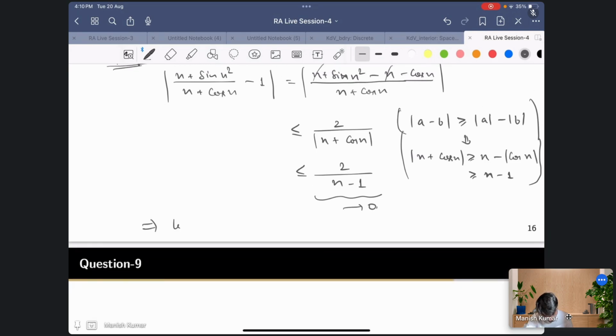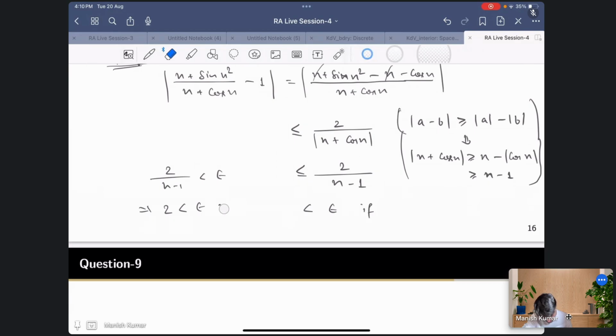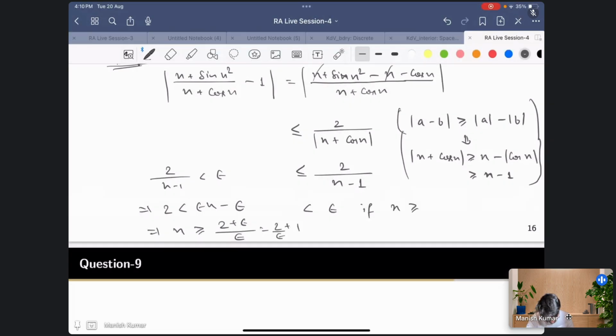so this proves the limit. Okay, if you want the epsilon definition, then I can say that this is less than epsilon if 2 upon n minus 1 is less than epsilon, which implies that 2 is less than epsilon times (n minus 1), that is epsilon n minus epsilon, so you'll get n greater than or equal to (2 plus epsilon) upon epsilon, which is 2 by epsilon plus 1. So if n is greater than or equal to 1 plus 2 by epsilon, right?